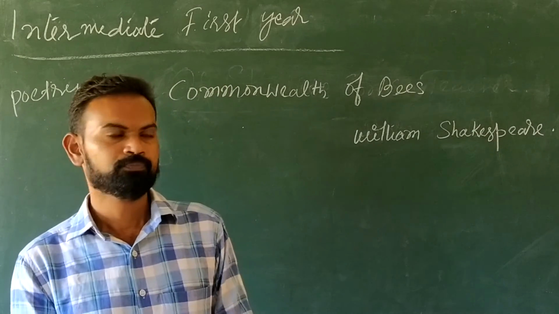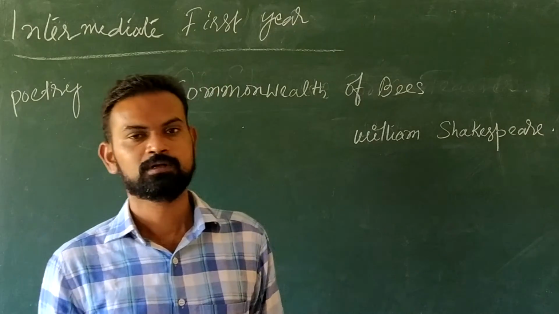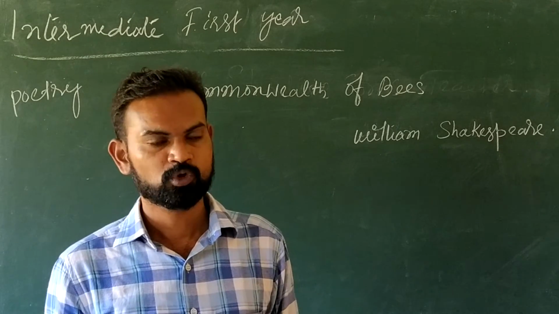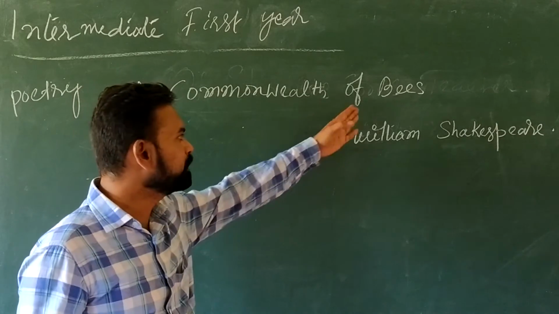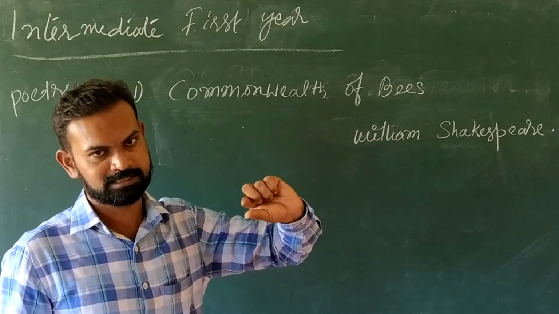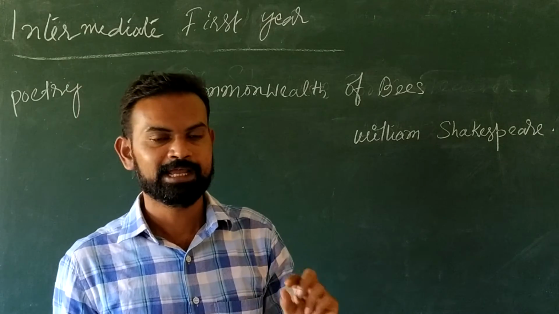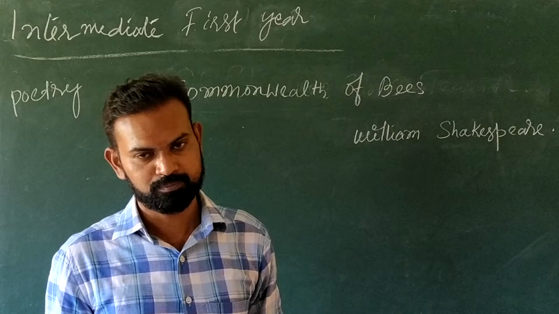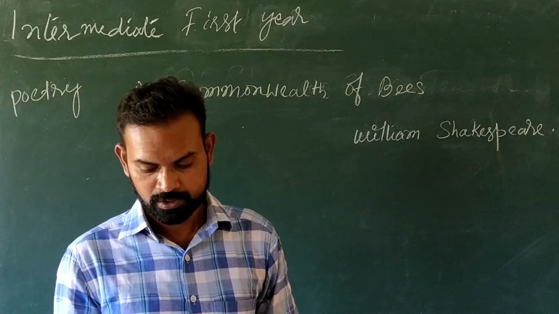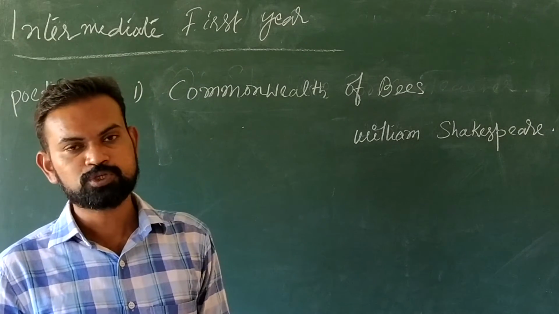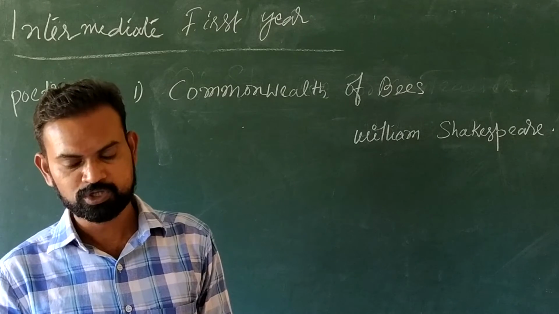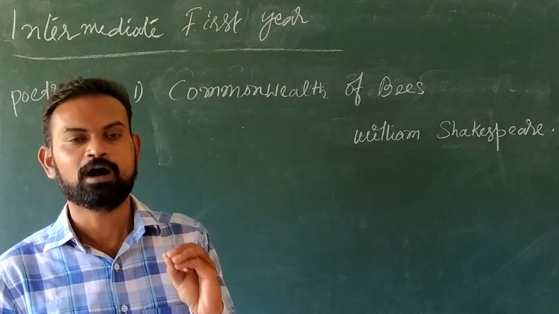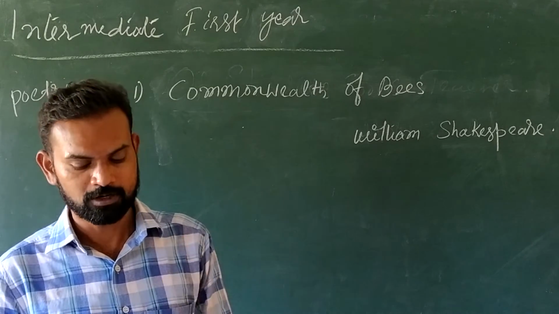Now this poem is written comparing human beings' life. Commonwealth of bees. Bees means insects. Bees are storage to honey. So, bees' booty. What is booty? Booty means plunders and spoils. So, thefting honey. Booty means thefting honey.